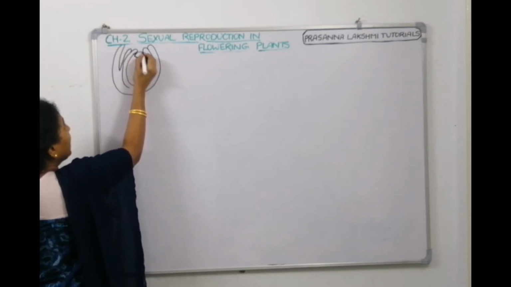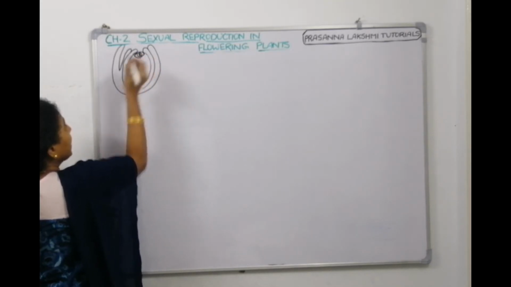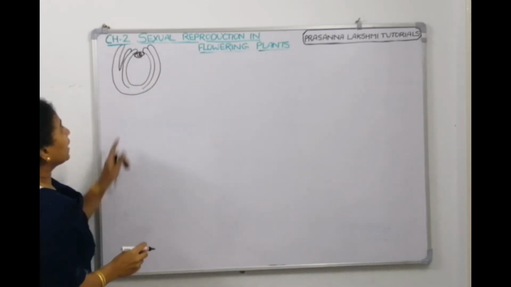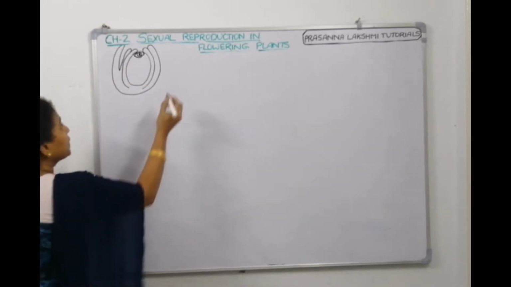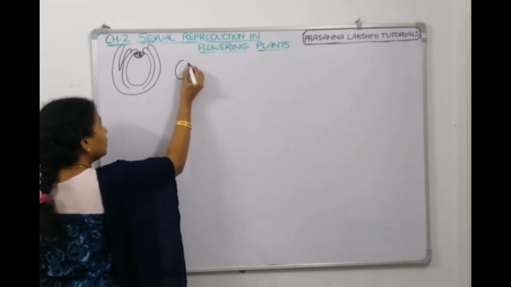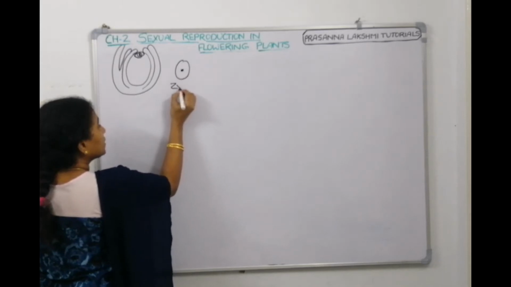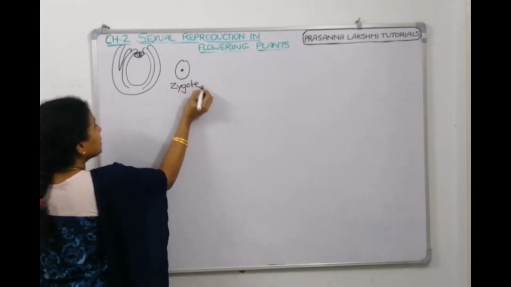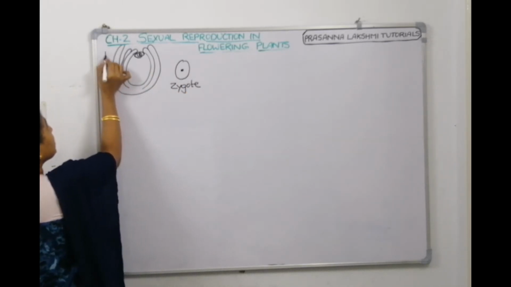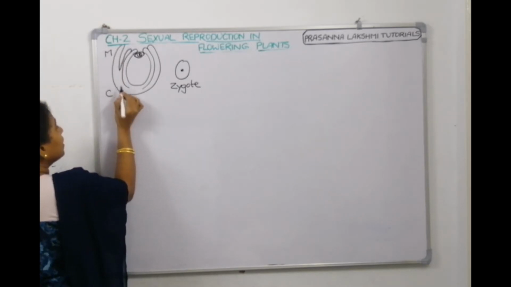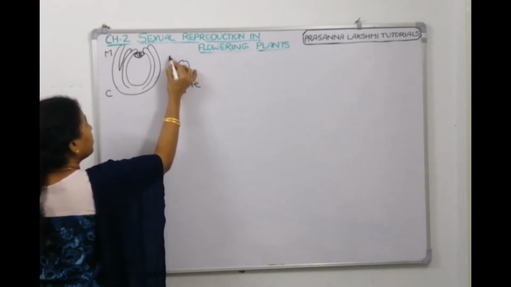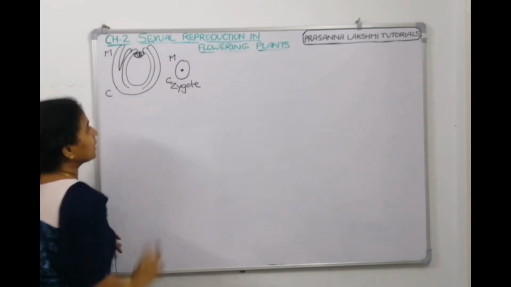At the micropyle end is the zygote, right? So now let us pull this zygote out. So, this is the zygote. Since we can't draw both these things, this is the micropylar end and chalazal end. We will be representing M as micropylar, C as chalazal end.